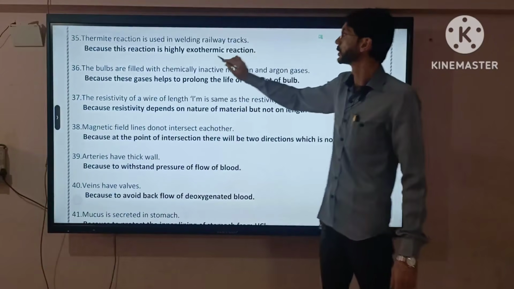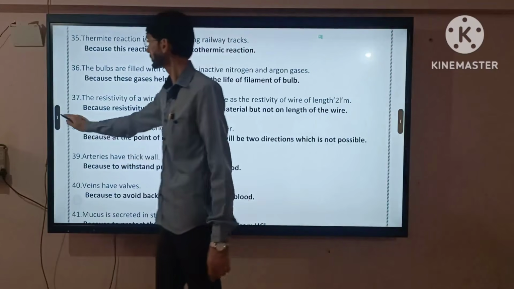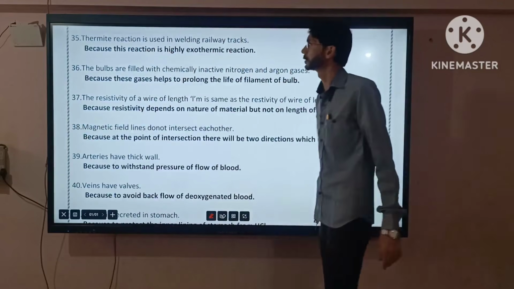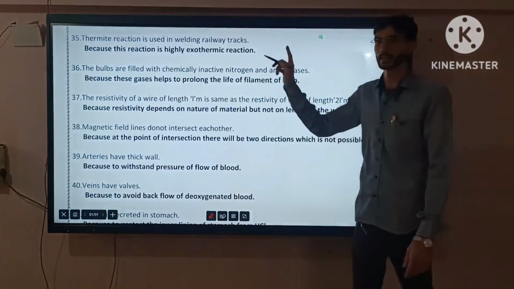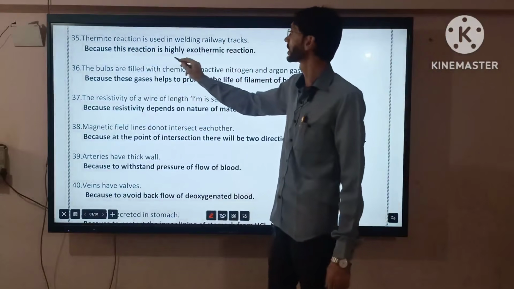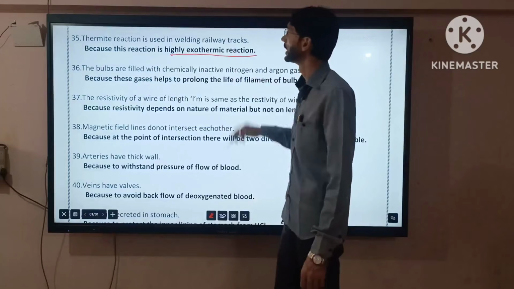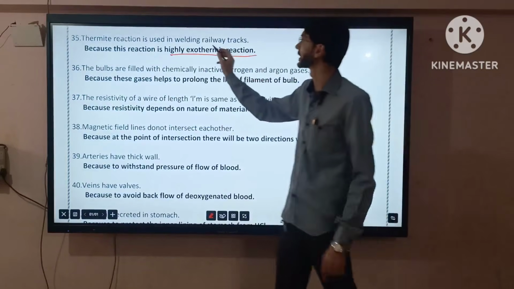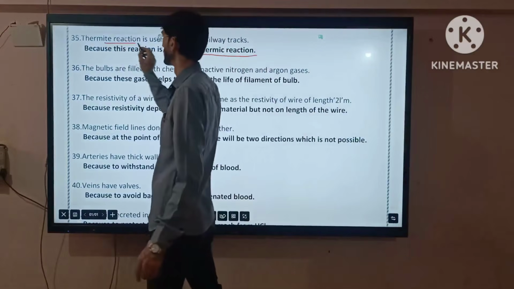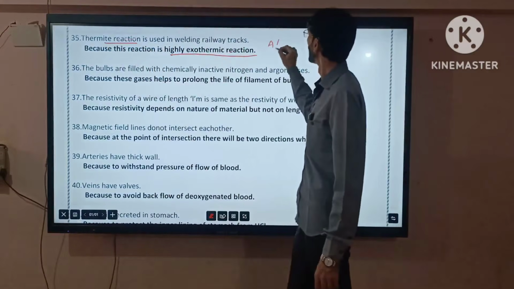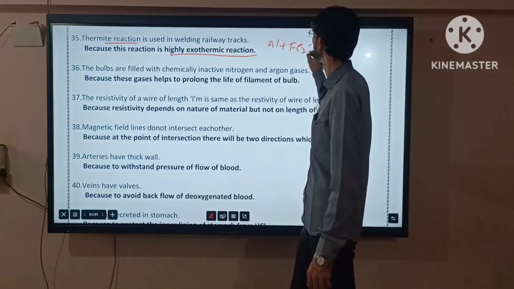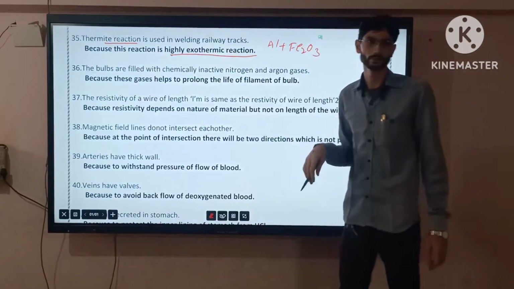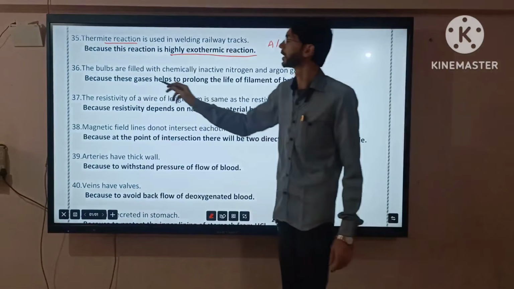Thermite reaction is used in welding railway tracks, because this reaction is highly exothermic. You also have to write the complete definition of the thermite reaction, aluminum and iron oxide. Got it. Now let's move on to the next.